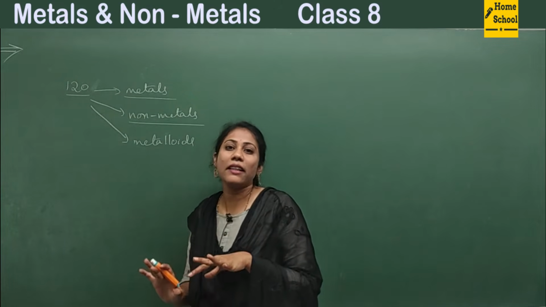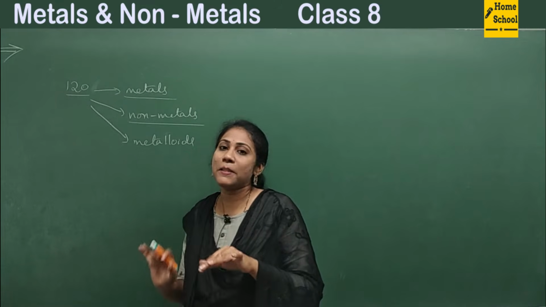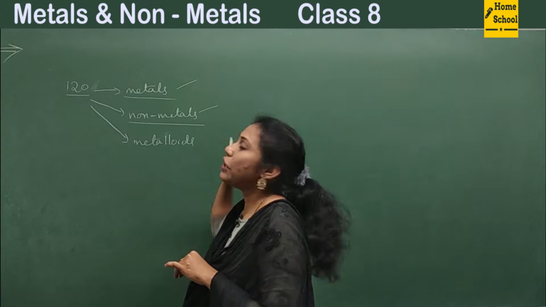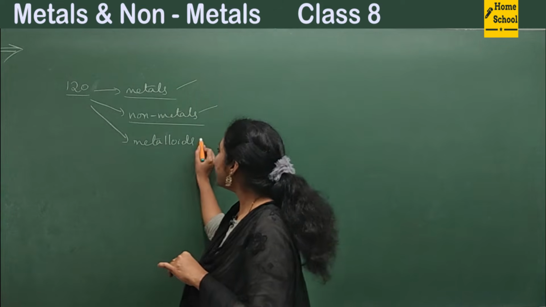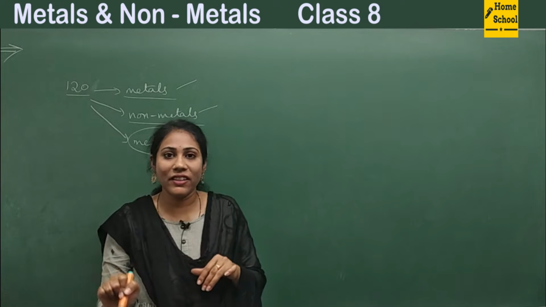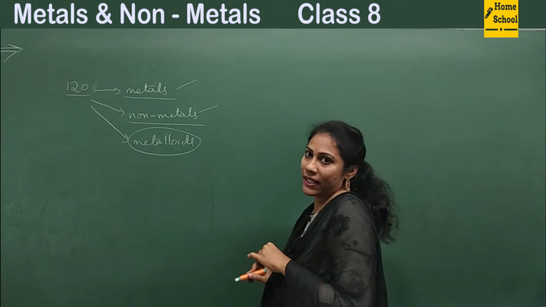So everything, the basic understanding we are trying to get in this particular chapter about metals and non-metals. The metalloid category of elements you will study in higher levels. So now we have to worry about only these 2 things.